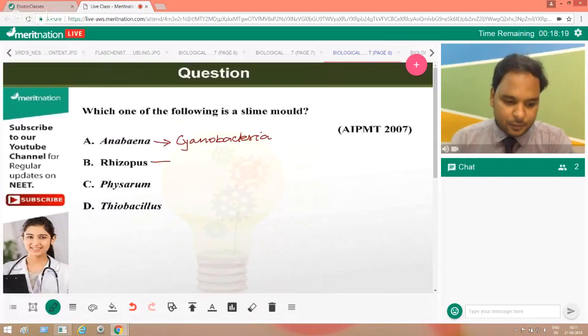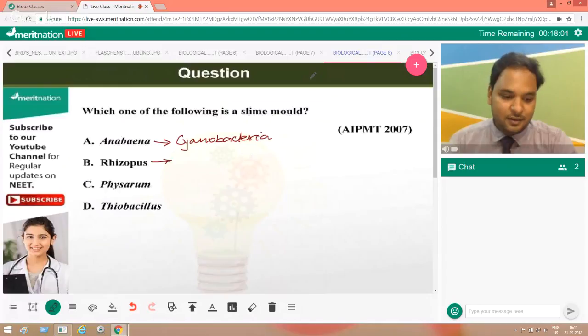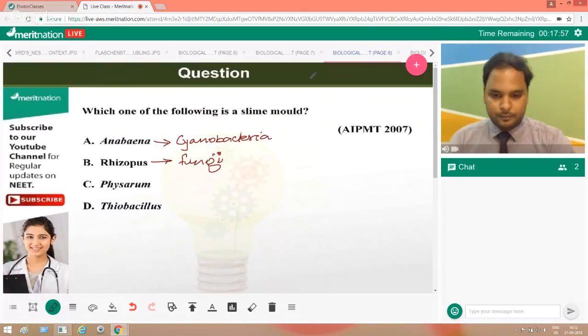What about Rhizopus? What is Rhizopus, all of you? Rhizopus, Mucor, it's a bread mold. Normally we hear this name when we say bread mold. So it's a fungus.